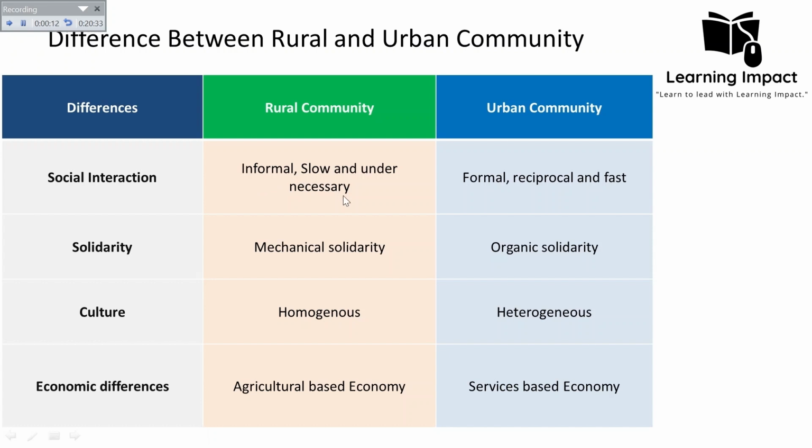In case of the rural community, social interactions are often informal, which means that the interactions can occur spontaneously, such as running into the neighbors at the local store or attending the community events. So it is informal; it can occur spontaneously. And slow means that the pace is relaxed, with people having time to engage in conversations and build relationships. And personal means that interactions are often face to face, with people knowing each other's names, families, and backgrounds.